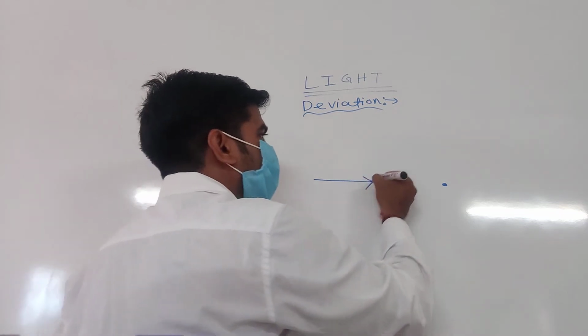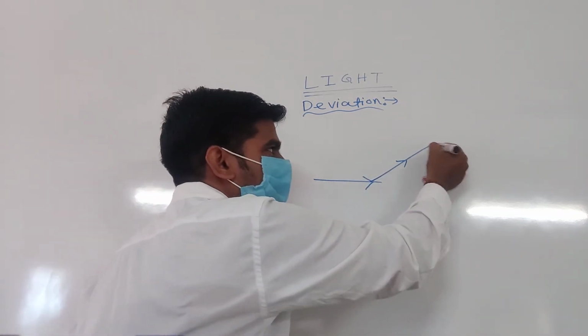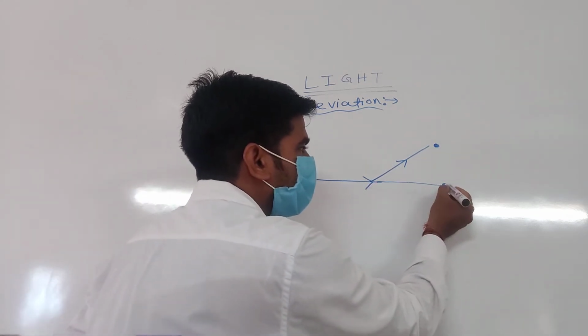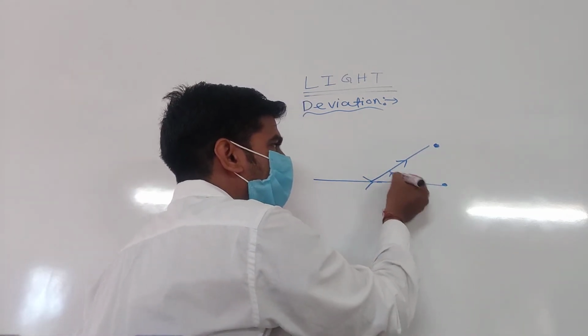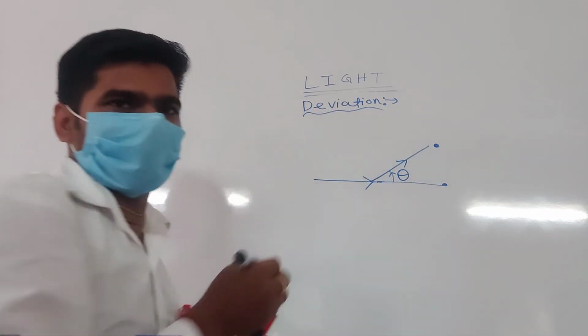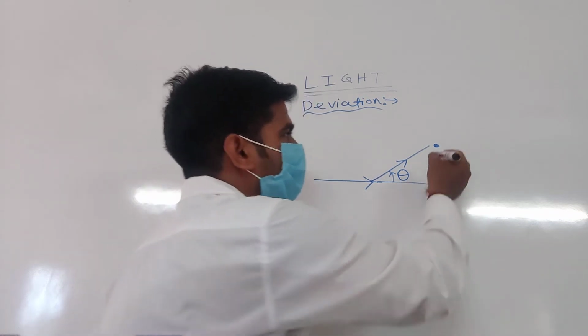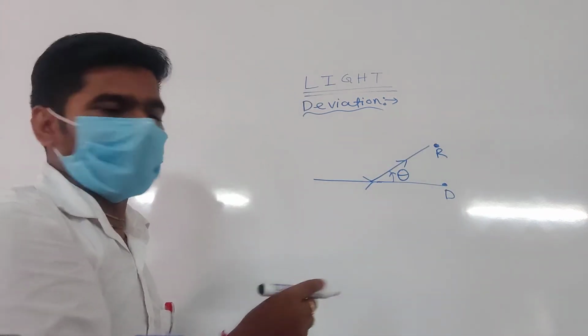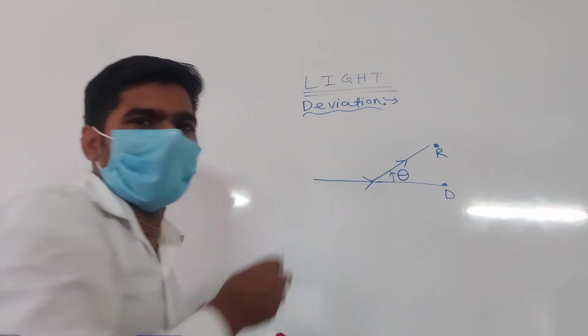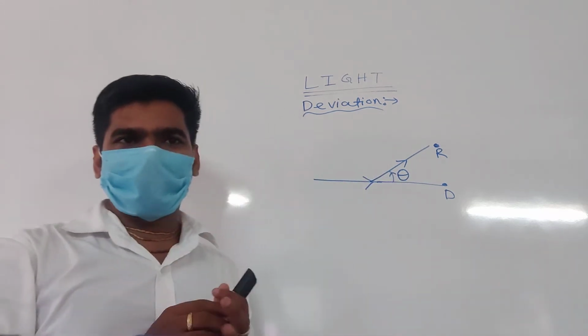But if you bend in this way, is this your destination point? No. This is your destination point. This angle you moved is called deviation. So this is the angle of deviation. All are clear? Now you reach that point. That means you deviate some angle. That is called the angle of deviation. Point number 1, the meaning of deviation.